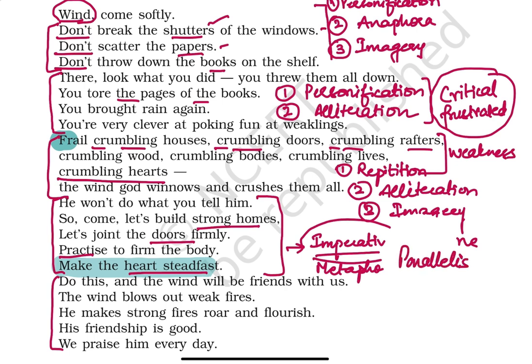Okay, we have another device that is called parallelism. Now, what is this device, children? See, there is some kind of similarity in sentence structure. You will say, let's join the doors, right? Let's build the strong homes. There is a parallelism where we really need to work hard on ourselves. We really need to make our houses very strong. We really need to make the doors really firm and very sturdy, so that they really don't shake around when the wind is blowing. So there is a similar kind of sentence structure that we have just figured out in this stanza with these two words, let's build and let's join.